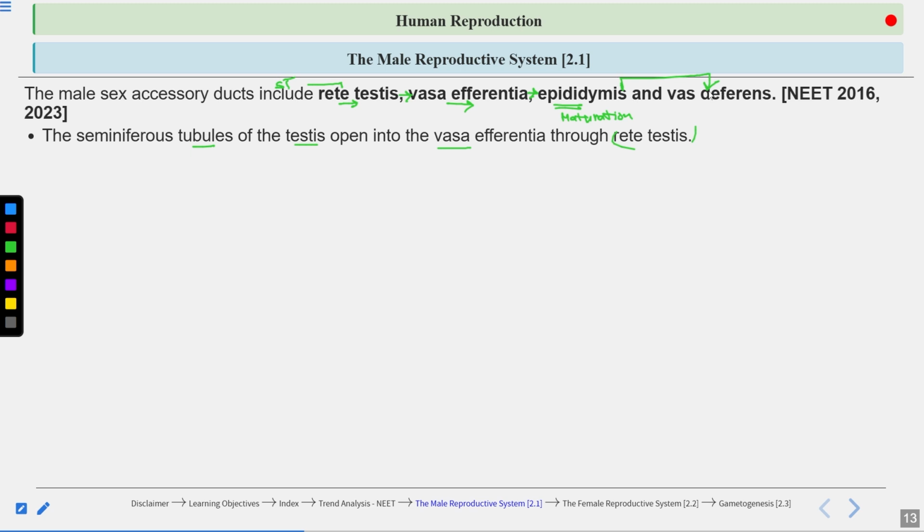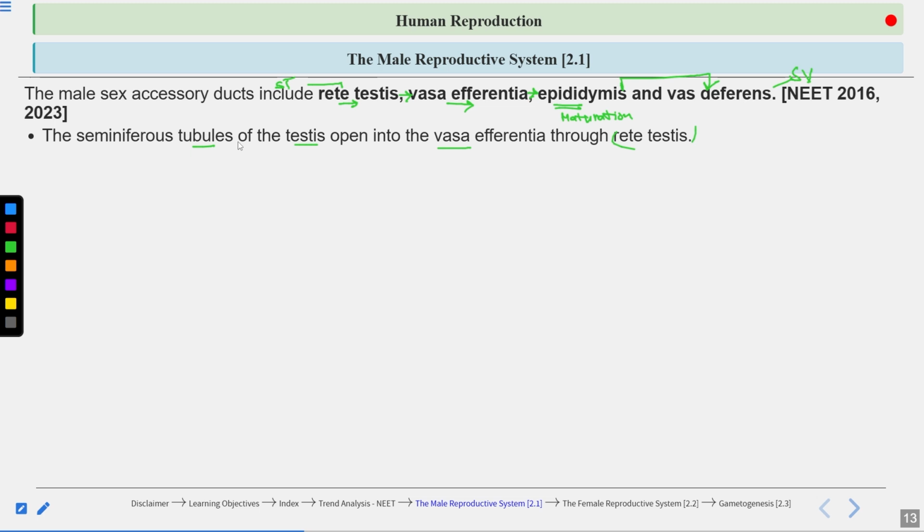The vas deferens is connected to the duct coming from the seminal vesicles, which is an accessory duct. The vas deferens combines with the duct of the seminal vesicle to form the ejaculatory duct. Sperm will enter the ejaculatory duct and finally be carried outside the body through the urethra.